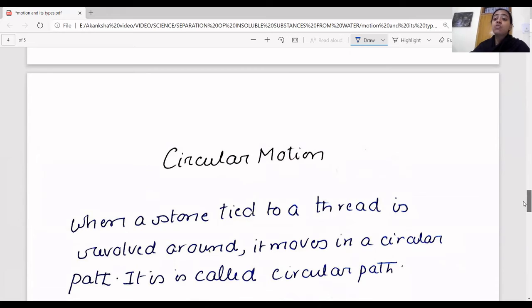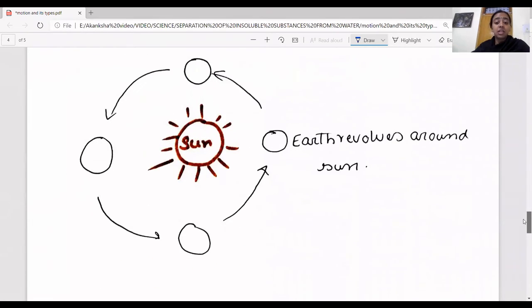So anything that moves in a circular path and changes its position with respect to time is called circular motion. Circular motion will always follow a circular path.